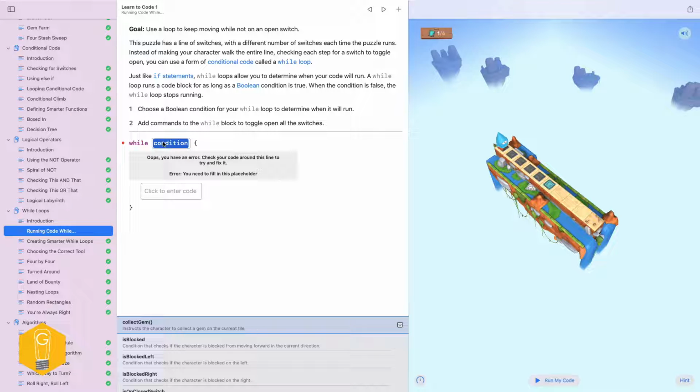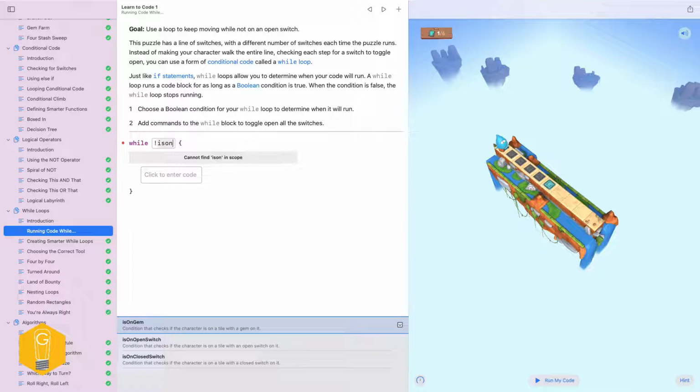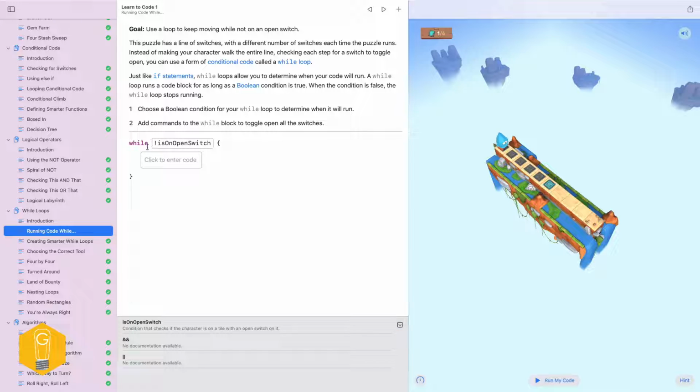Let's do something. While I'm just going to say is on open switch. Move forward. So it works right now. If I just say, while I'm not on an open switch, I'm going to keep moving through here. And let's just run this and see what we get. I'm going to run it on the faster mark, just so we kind of see him move.